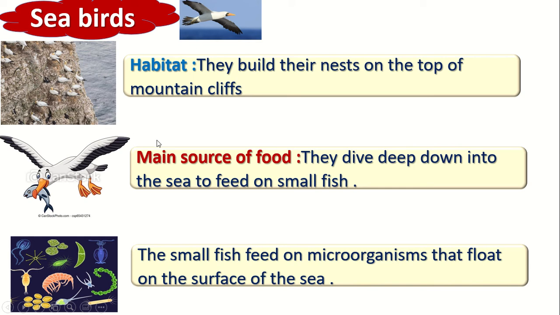Okay, what is the source of food for the seabirds? They are diving under the water or under the sea to feed on the small fish. So the seabirds, they are eating what? Small fish. The seabirds eat small fish.